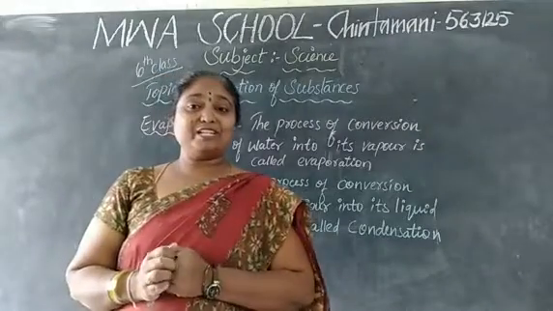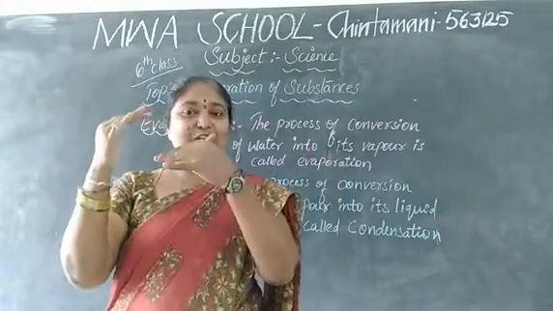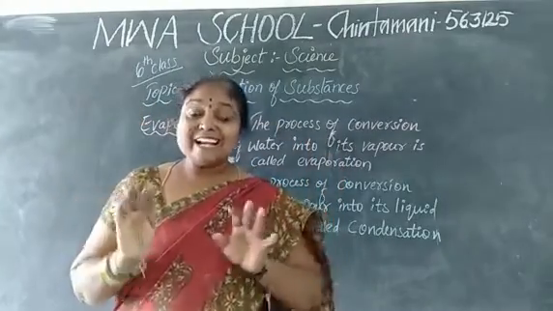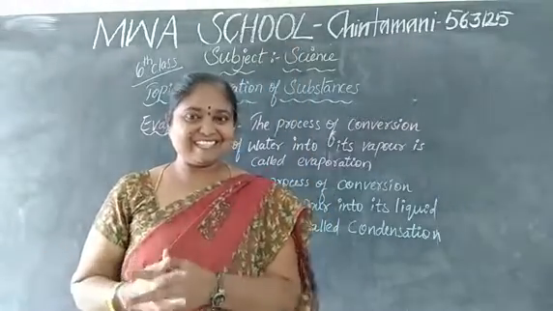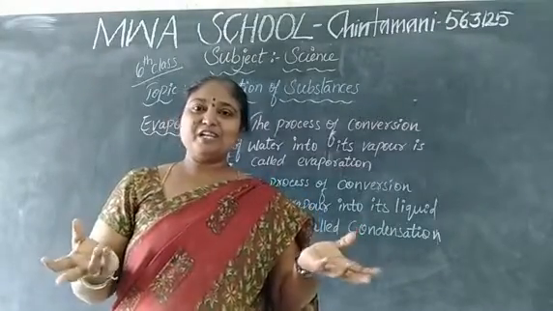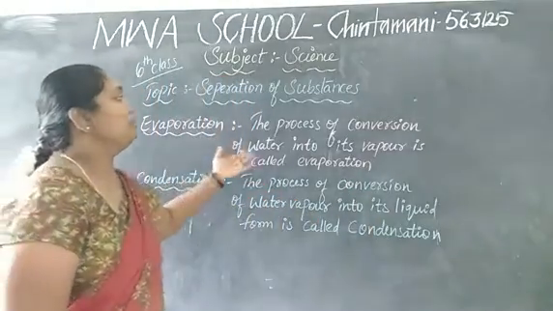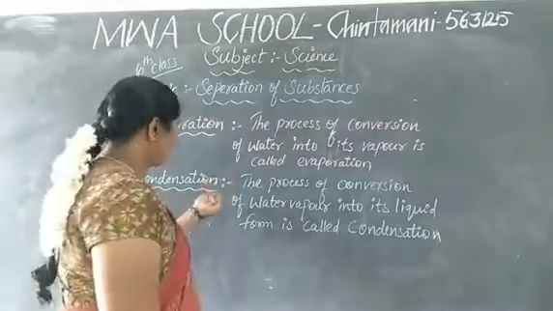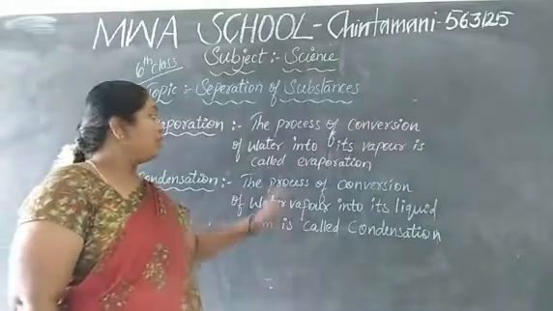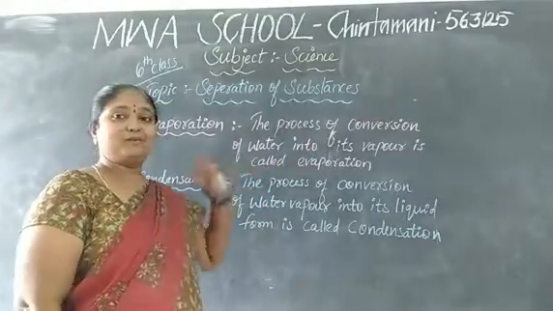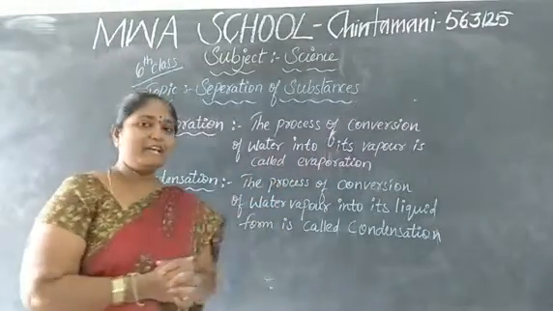Due to the evaporation of water, it forms clouds. Then, when it cools, that is what we call condensation. When it cools, the rain will come. Nowadays it's the rainy season. So, what do you mean by evaporation? What do you mean by condensation? Evaporation: the process of conversion of water, a liquid, into its vapor is called evaporation.